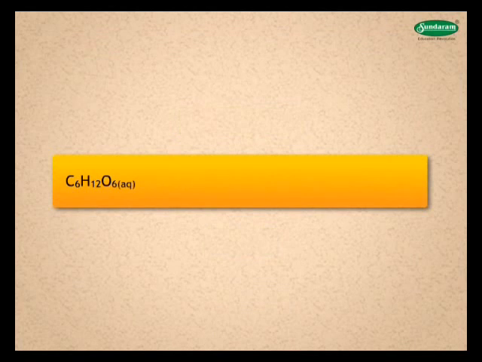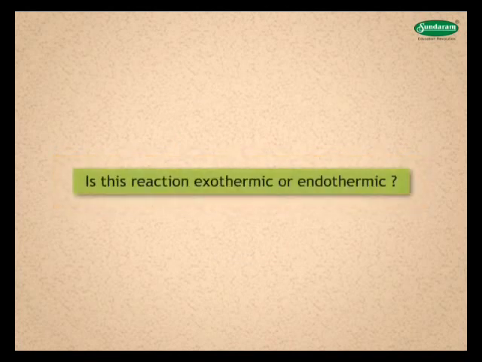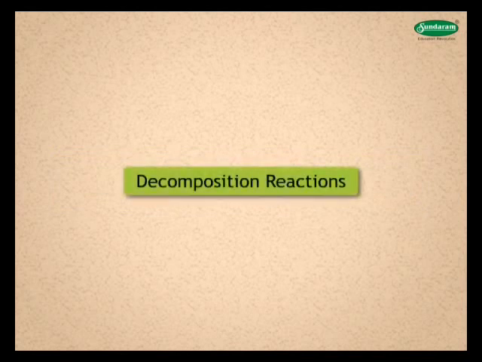C6H12O6 aqueous plus 6O2 gas gives 6CO2 gas plus 6H2O liquid plus energy. Is this reaction exothermic or endothermic? This reaction is exothermic.